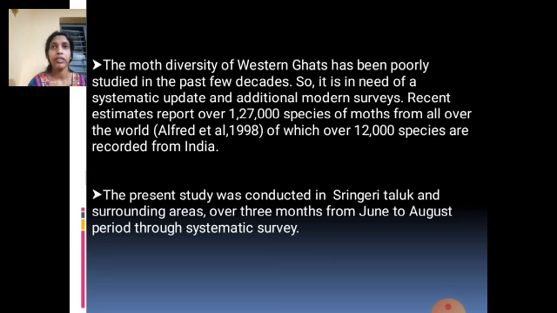Why have we selected these 3 months? Because this is actually called the mothing season, where the moth number is higher when compared to the rest of the year. So that's why we selected these months.